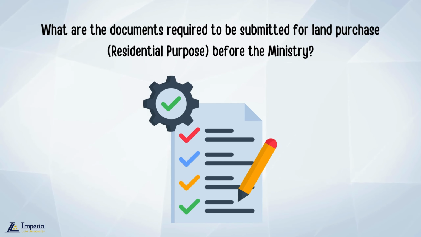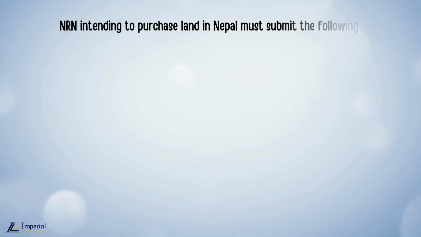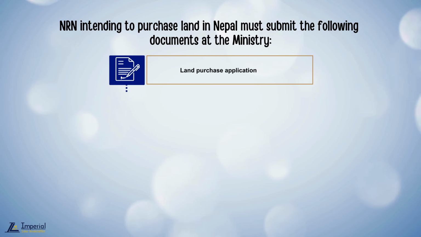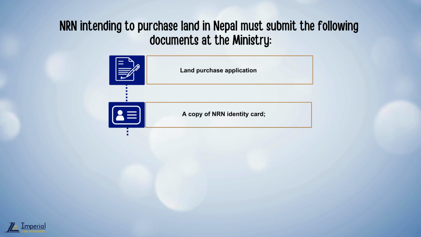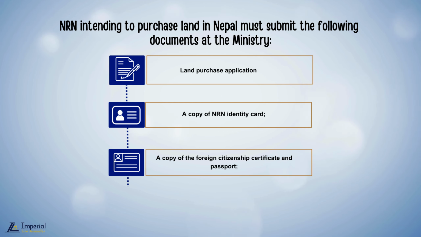What are the documents required to be submitted for land purchase for residential purpose before the ministry? NRN intending to purchase land in Nepal must submit the following documents at the ministry. Number 1. Land purchase application. Number 2. Copy of NRN identity card. Number 3. Copy of the foreign citizenship certificate and passport.